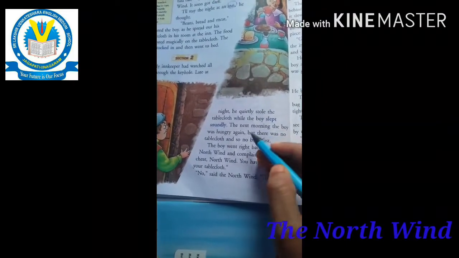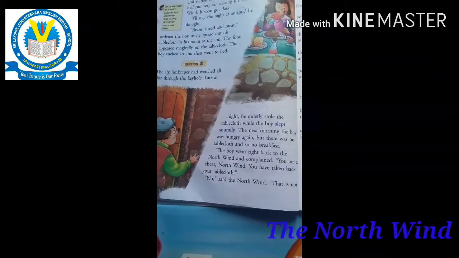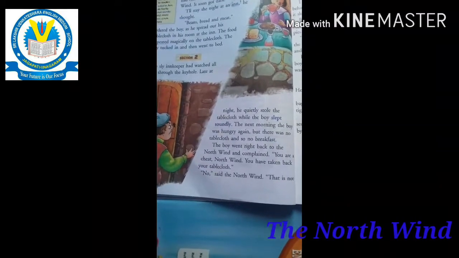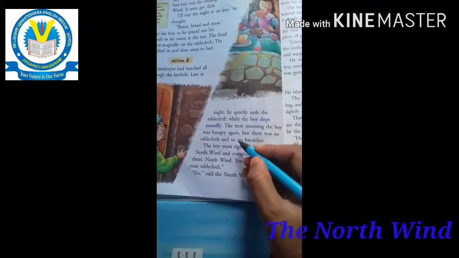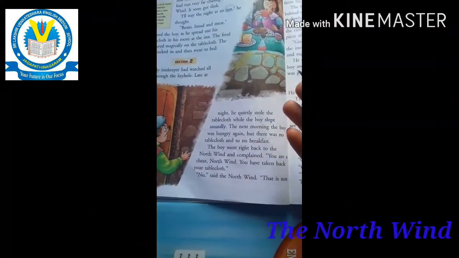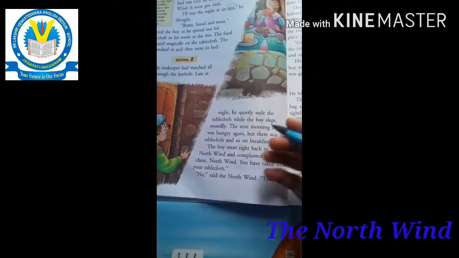The next morning, the boy was hungry again. As usual, every day we get hungry. He was very hungry again, but there was no tablecloth and so no breakfast. When the tablecloth was there, he could order food, but now there is no tablecloth and no breakfast.